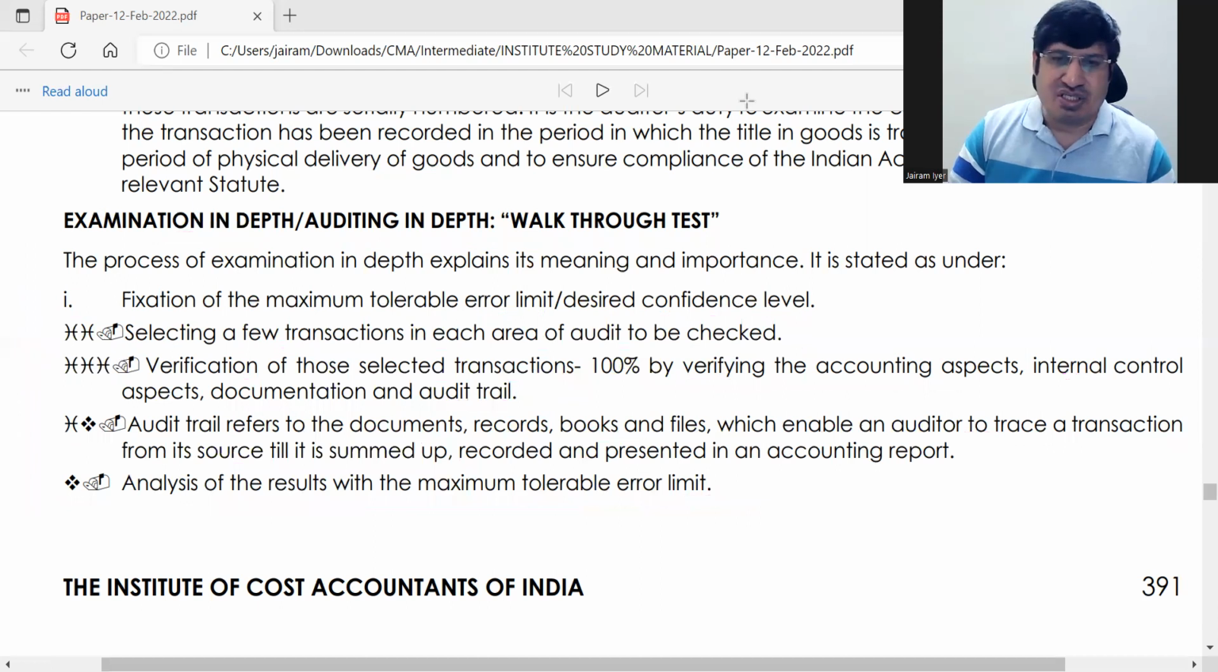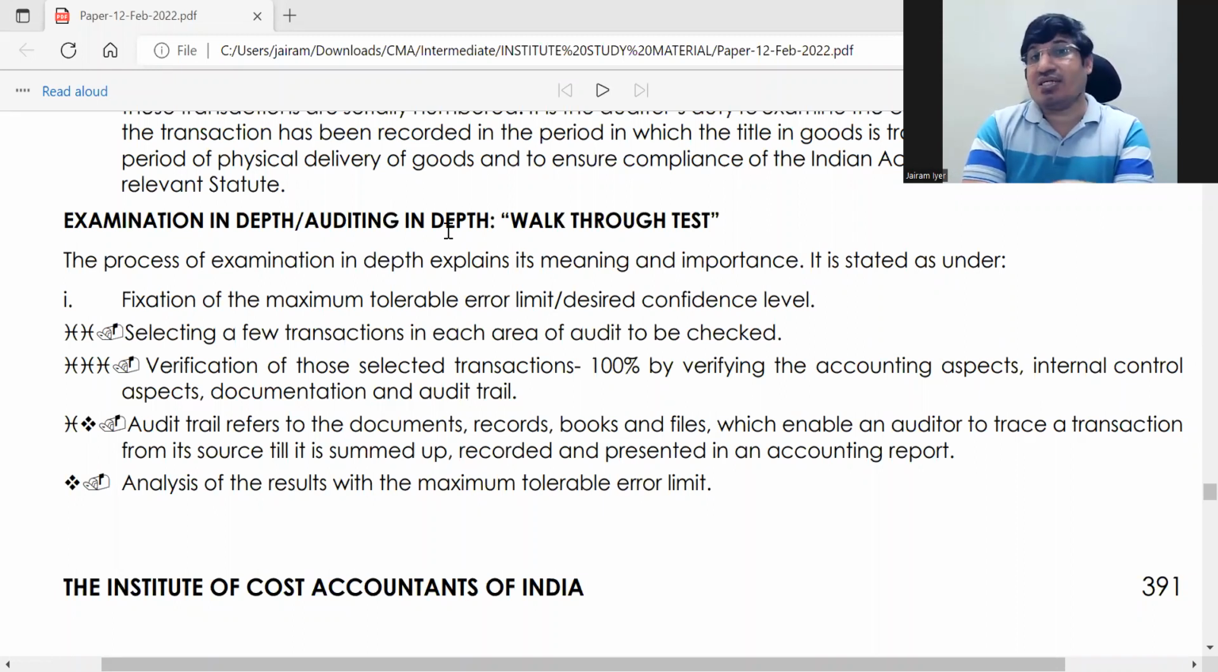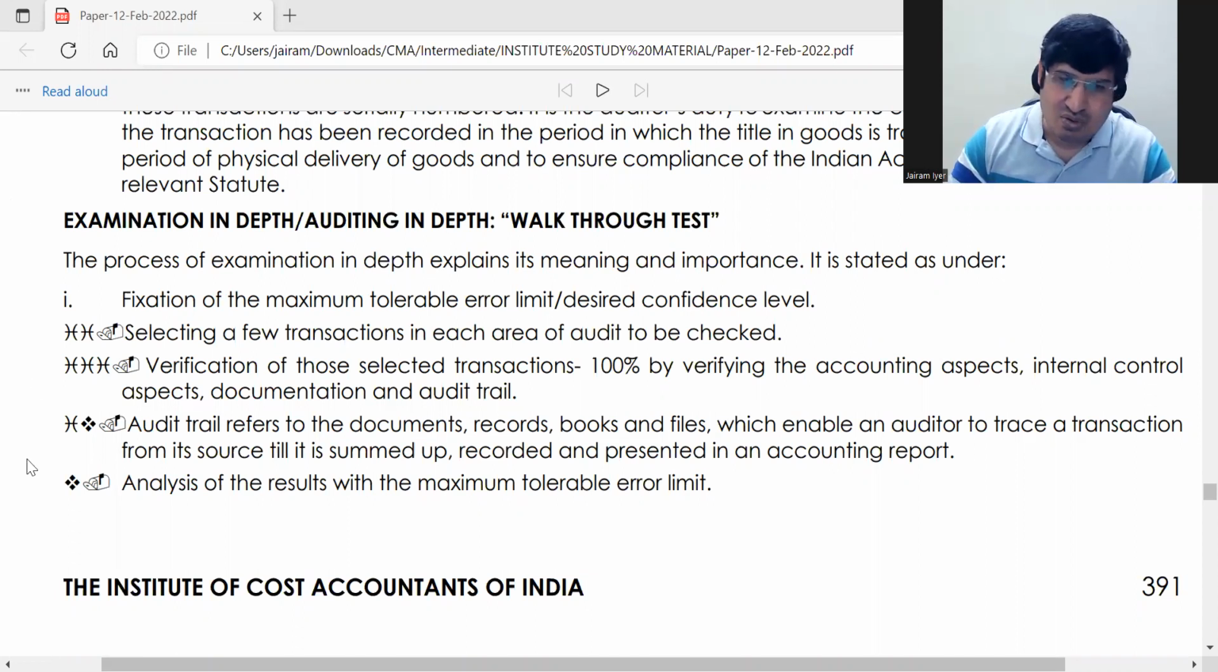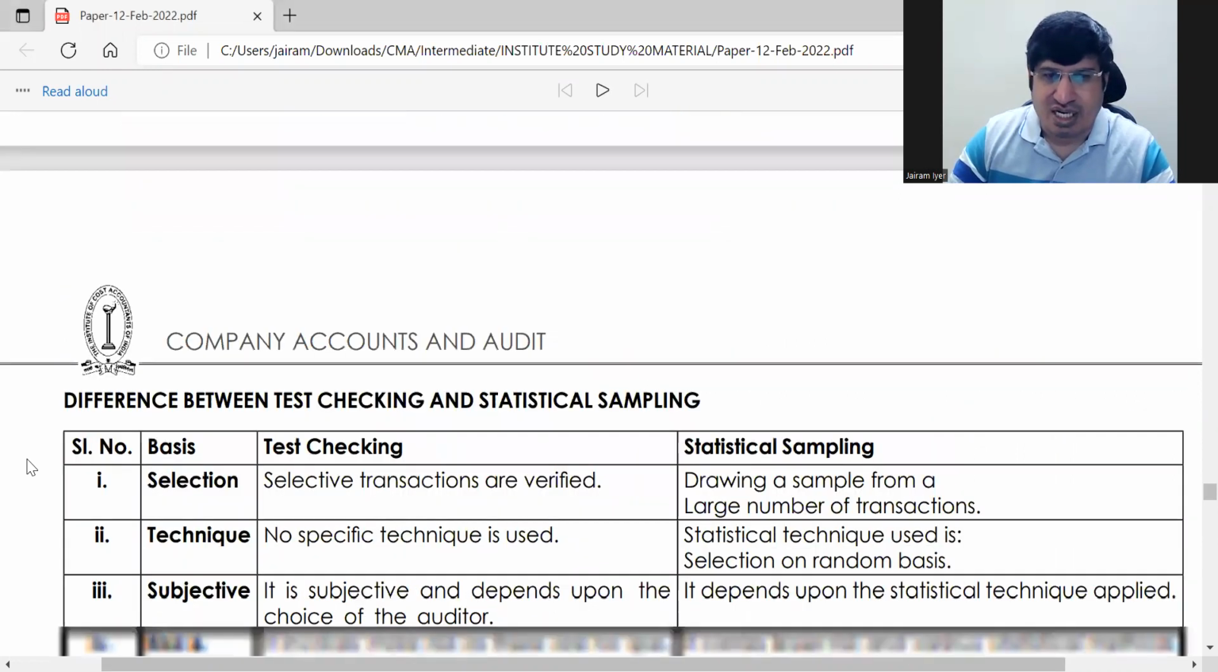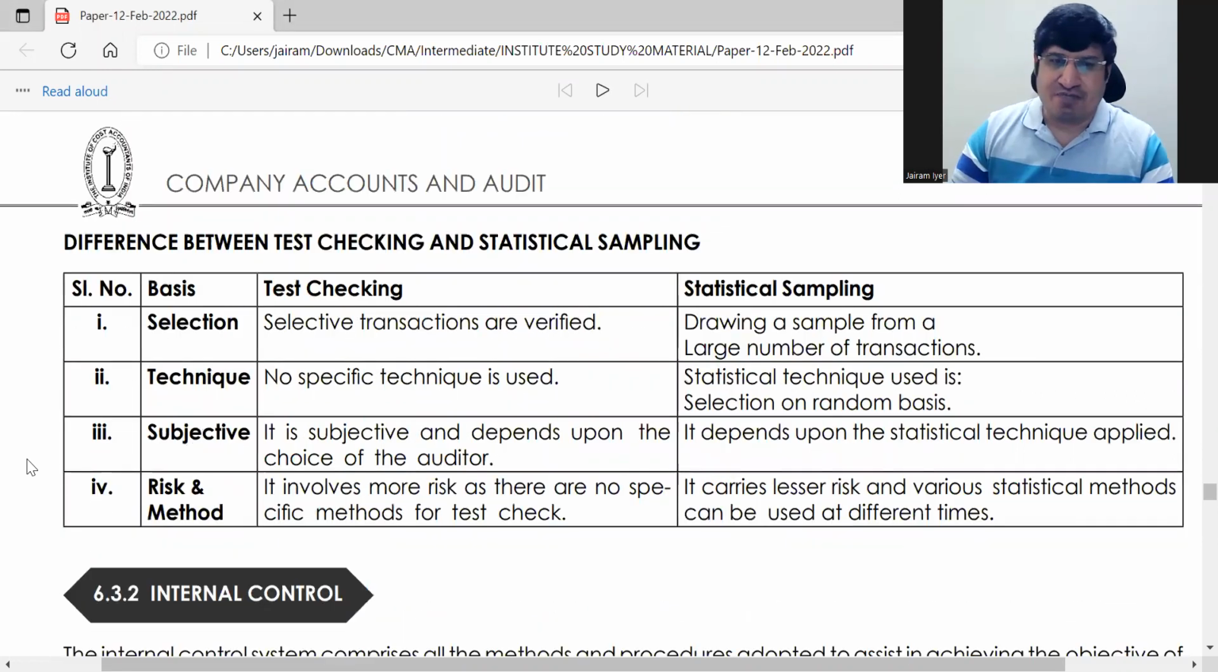Okay. So this is your auditing in depth. Just remember, auditing in depth is not checking the entire transaction fully. You are checking only some transactions, but you're checking them fully till the end. Okay. So चलो ये हो गया हमारा auditing in depth. ठीक है.